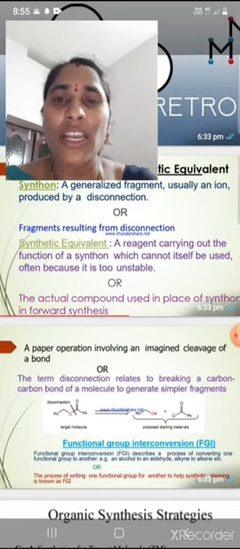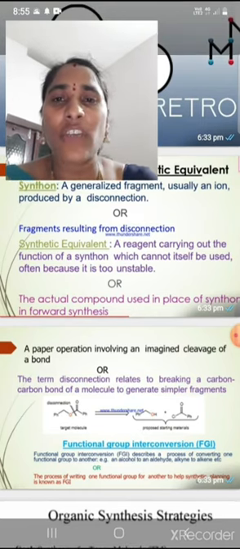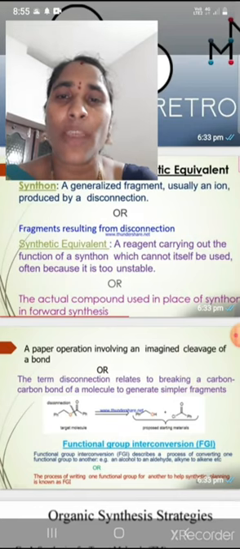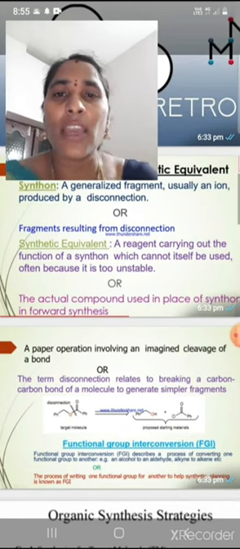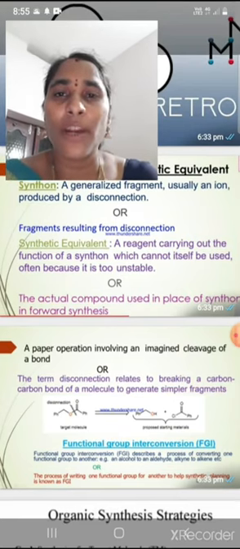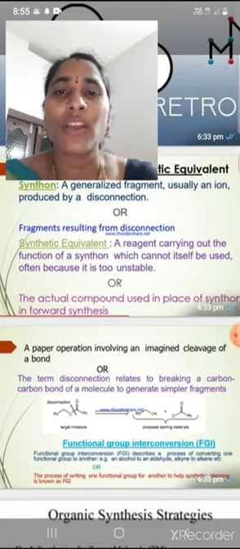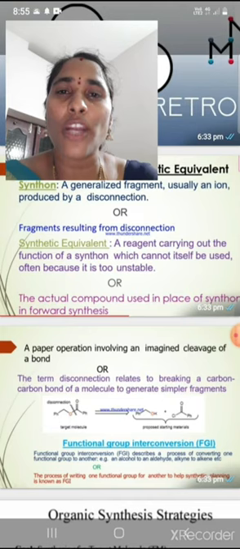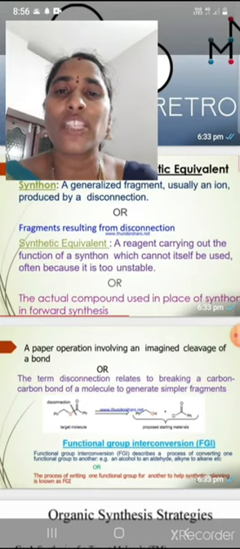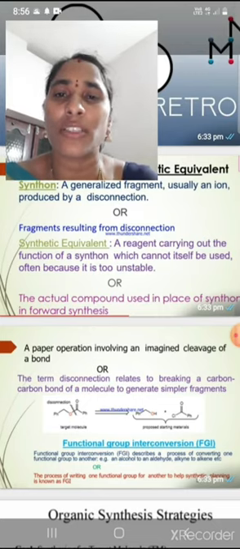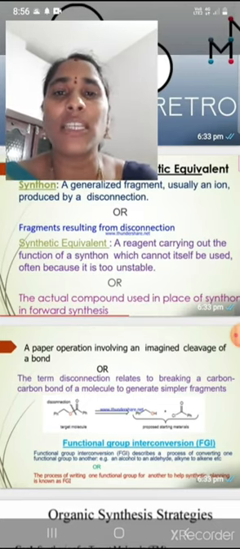So after disconnection, what will we get? Synthons. In general reactions, reactants are converted into products, and in this mechanism finally ions are formed. But in retrosynthetic reactions, idealized forms are formed. The idealized forms of starting molecules may be either anion or cation. These idealized forms are nothing but synthons, so we can call them synthons.